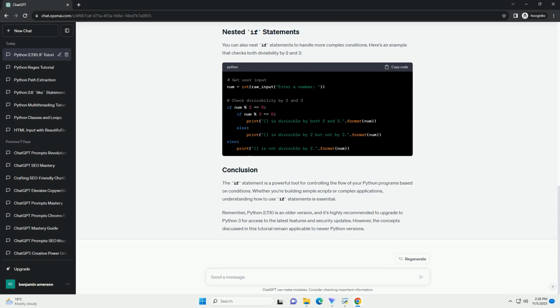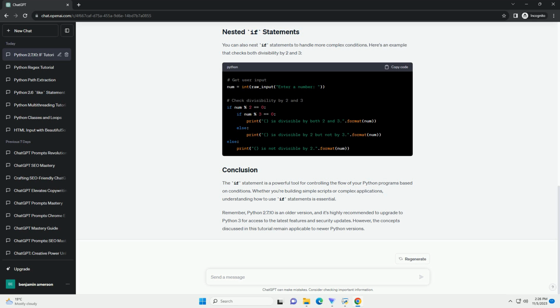Certainly. Python 2.7 is a bit old, but let's dive into an informative tutorial on using the if statement in Python. The if statement is a fundamental control flow structure in Python, allowing you to execute certain code blocks conditionally. In this tutorial, we'll explore the syntax and usage of the if statement in Python 2.7. The basic syntax of the if statement is as follows.